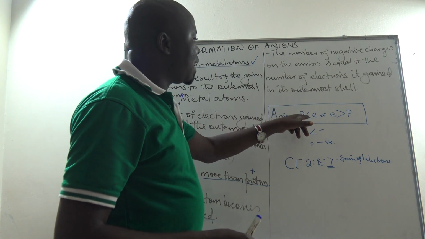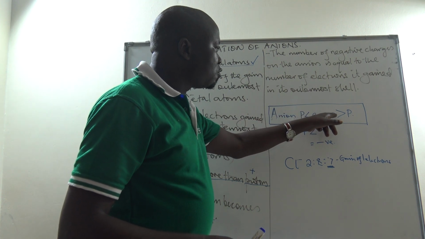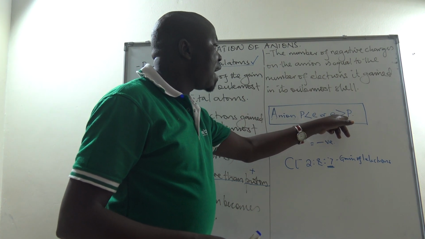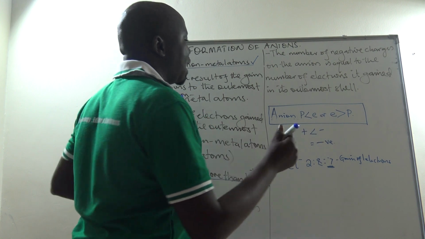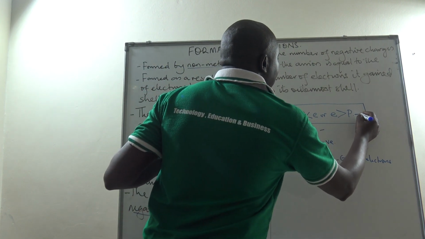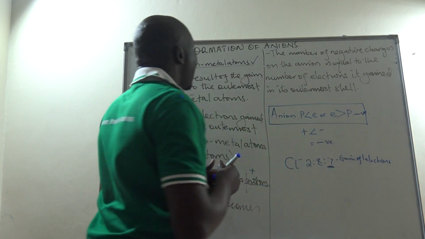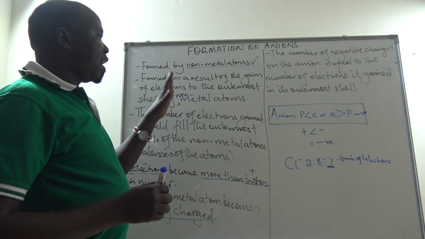So protons will be less than electrons in number, or electrons will be more than protons in number, and the net charge is that the atom becomes negatively charged. So that is the net charge, and this is how anions are formed.